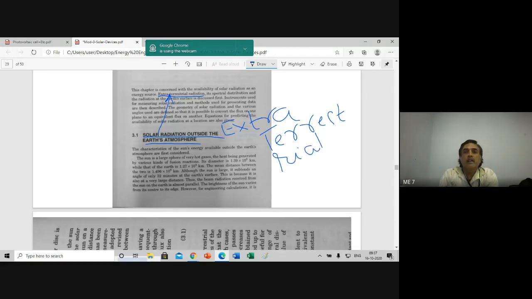Whatever solar radiation is available outside the Earth's atmosphere is called the extraterrestrial radiation. And various data are given.